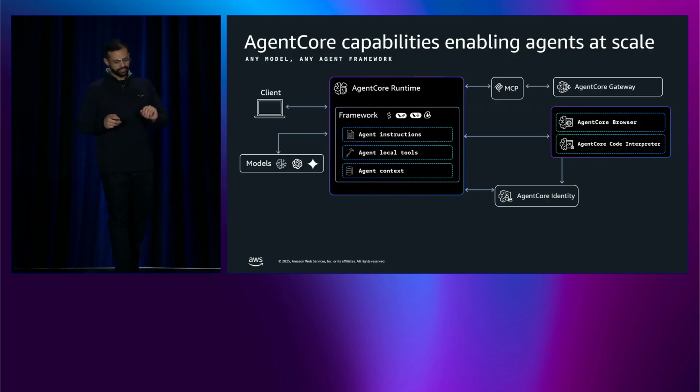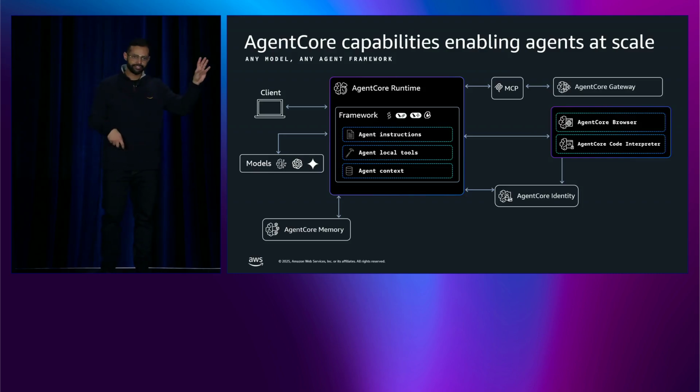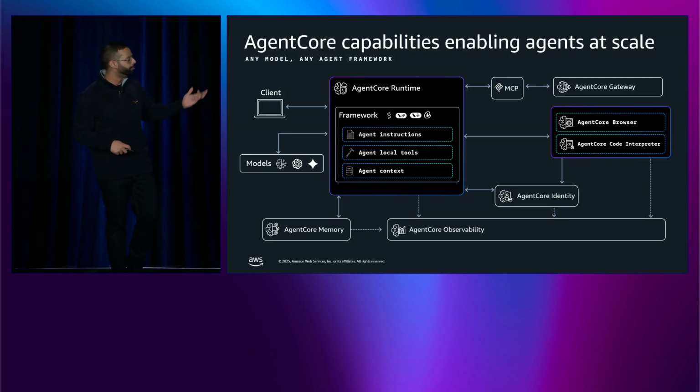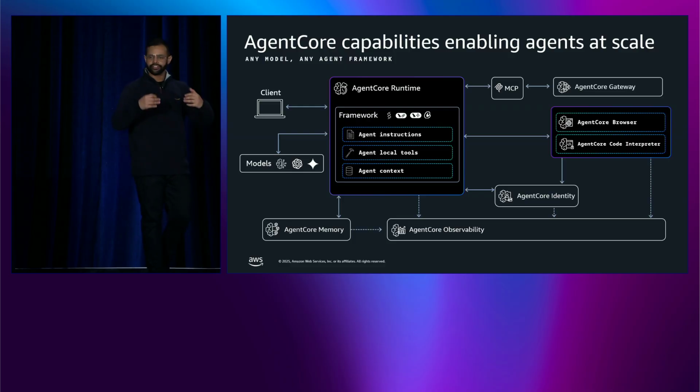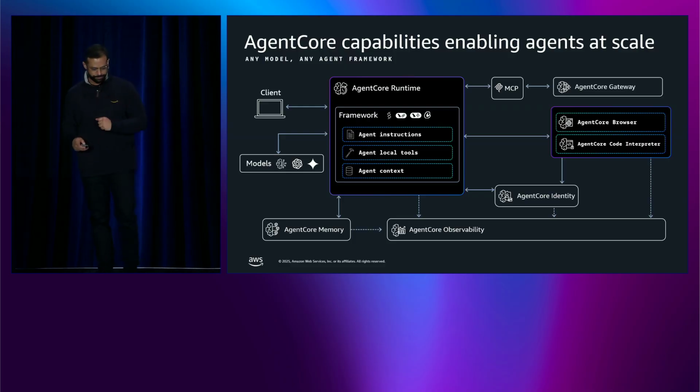There are a couple of other tools like Browser and Code Interpreter. Browser is, if you're familiar with computer use for Claude, you give your agent access to your computer, which you should not, to do things. Browser is used for that. Code Interpreter is more of a sandboxed code execution environment. But then you also have some other nicer features like Agent Core Memory, which also offers out-of-the-box short-term and long-term memory modules. And to wrap all this around with good guardrails and tracing of the agent actions, you have the Agent Core Observability layer as well.